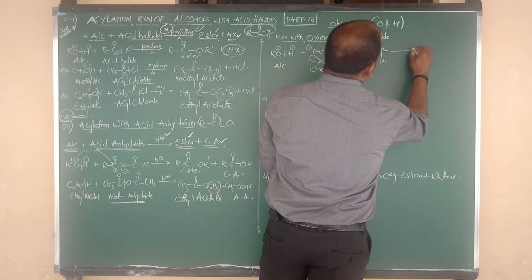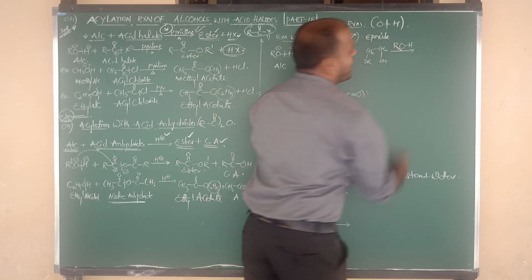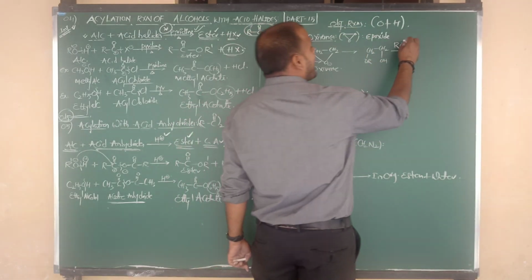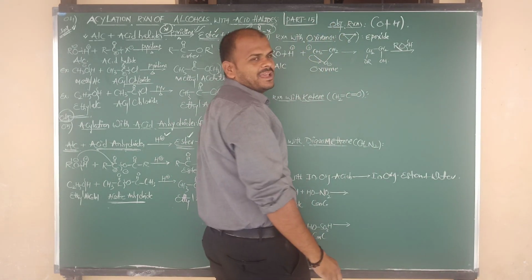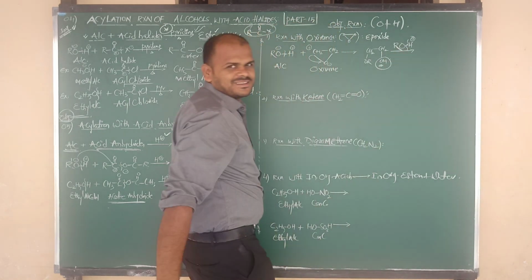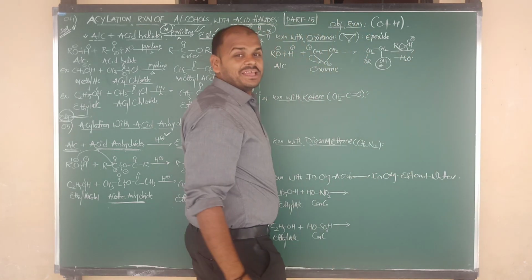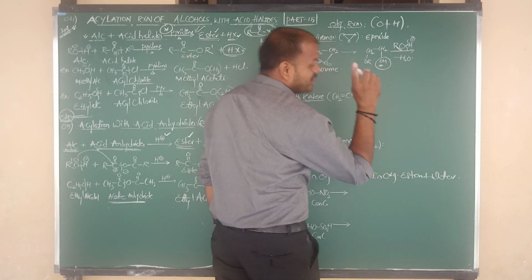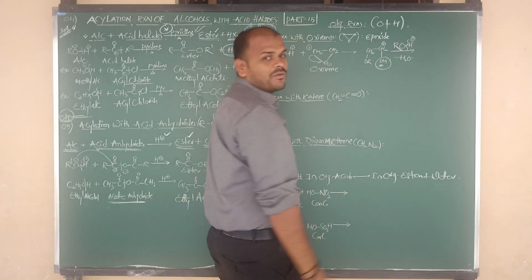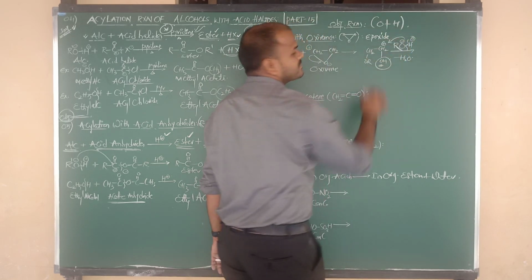So what we have to do now is add another mole of alcohol. In that added alcohol, O–H cleavage takes place. Now that H plus combines with OH minus and is removed in the form of H2O. We are removing OH minus here. So the carbon charge is plus, and it is attacked by OR minus.